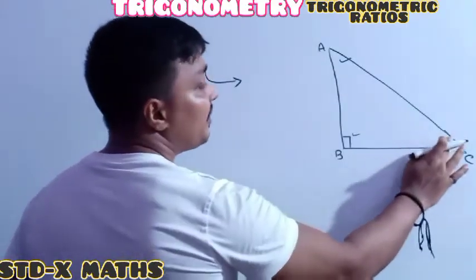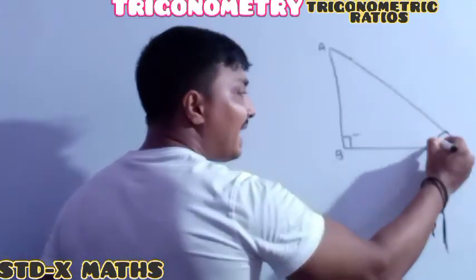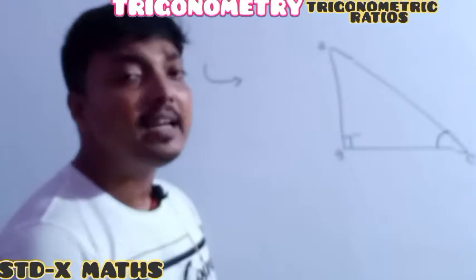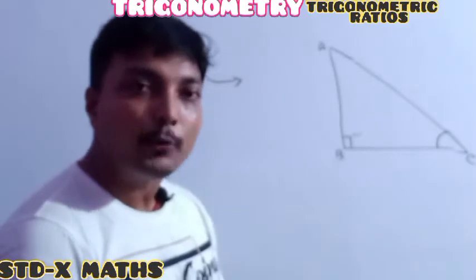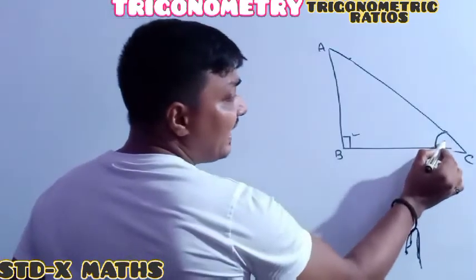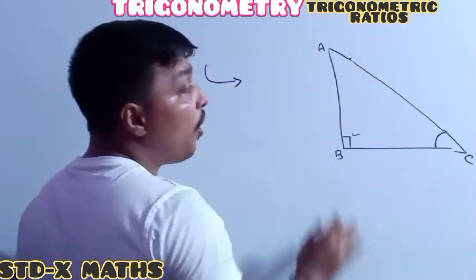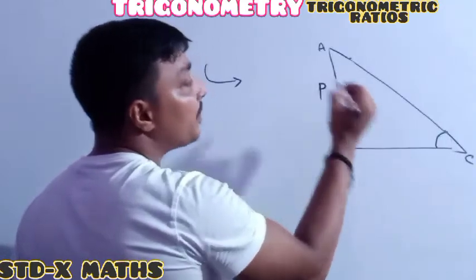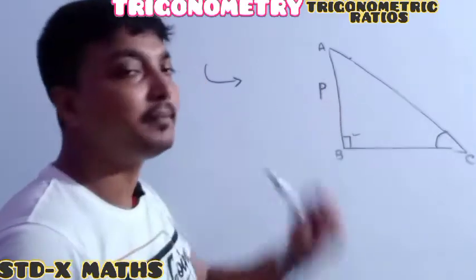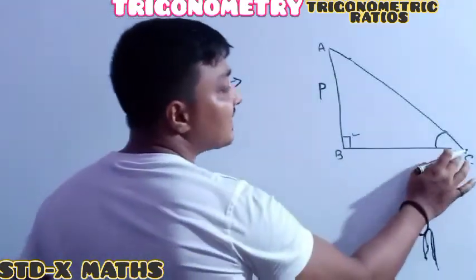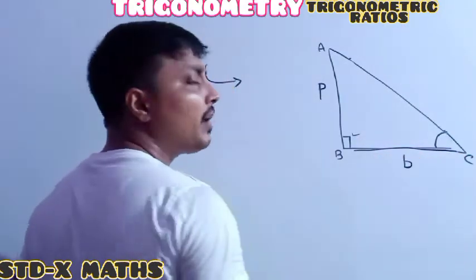See, everyone see it here. See perfectly. Suppose I am considering angle C. See carefully. Suppose we are discussing the angle C. Angle C is the acute angle. Remember, angle C's opposite side is AB. Always consider the opposite side of the acute angle as P, and its adjacent side you have to consider as B for base.